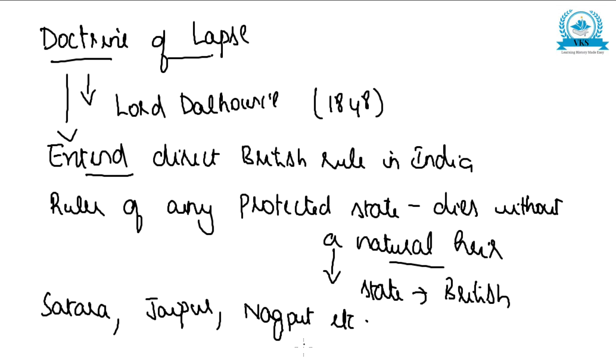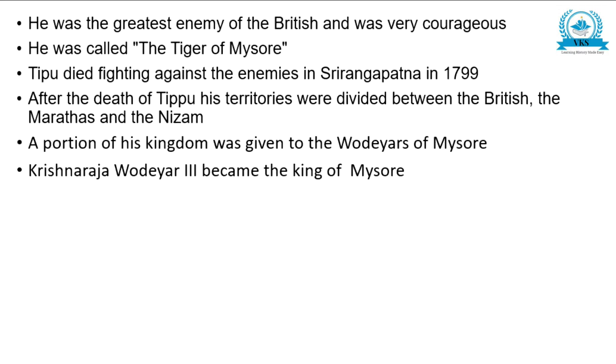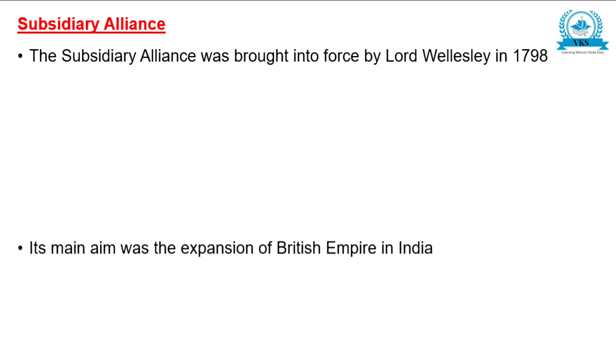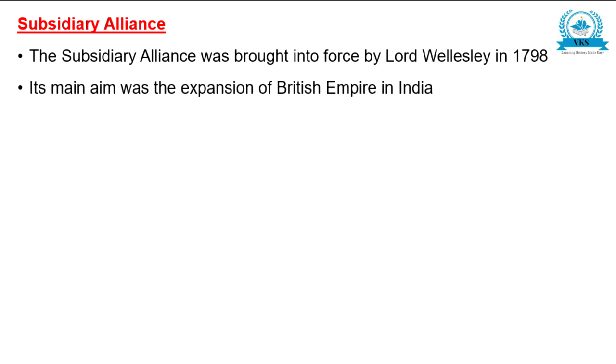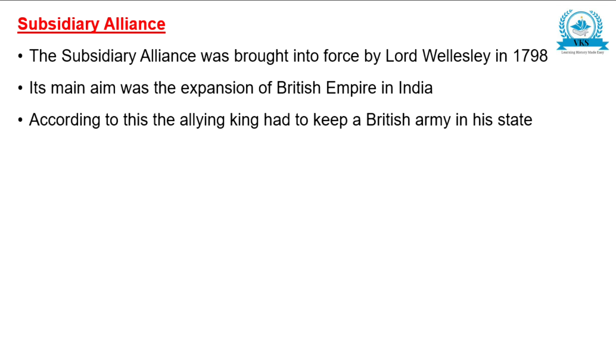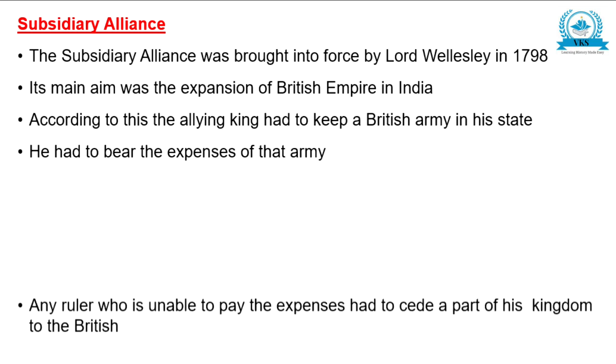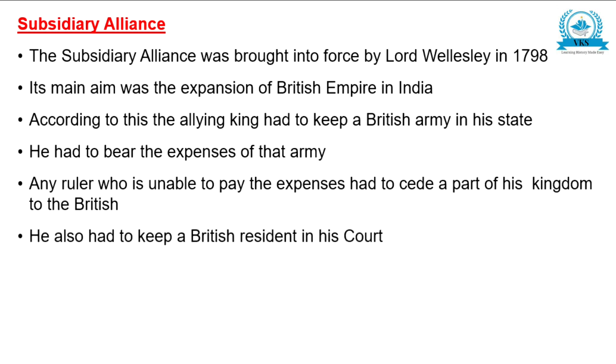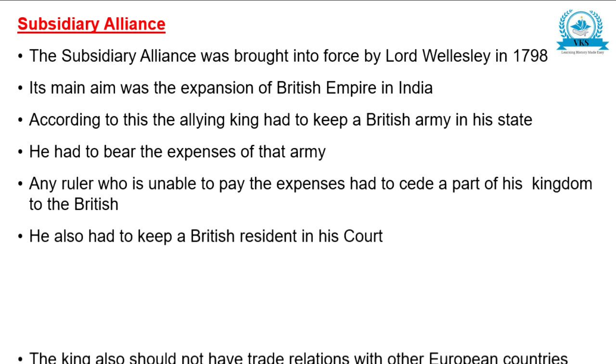So now let us just go through the points which we have studied till now. That is Subsidiary Alliance. The Subsidiary Alliance was brought into force by Lord Wellesley in 1798. Its main aim was the expansion of the British Empire in India. According to this, the allying king had to keep a British army in his state. He had to bear the expenses of that army. Any ruler who was unable to pay the expenses had to cede a part of his kingdom to the British. He also had to keep a British resident in his court.